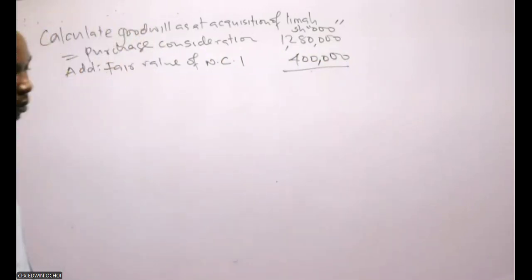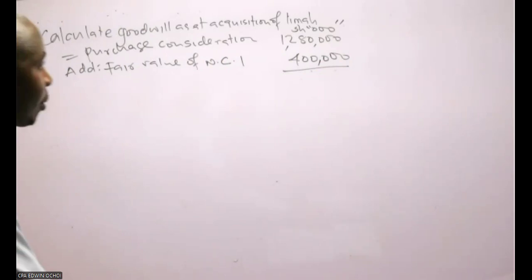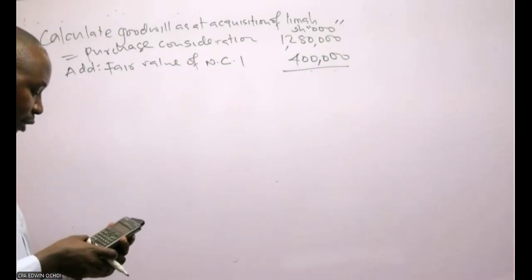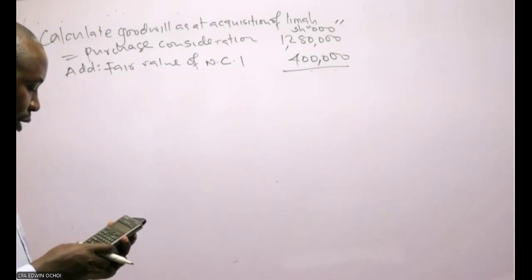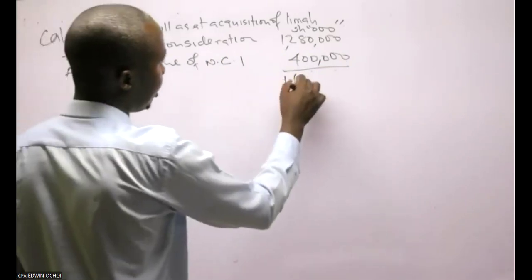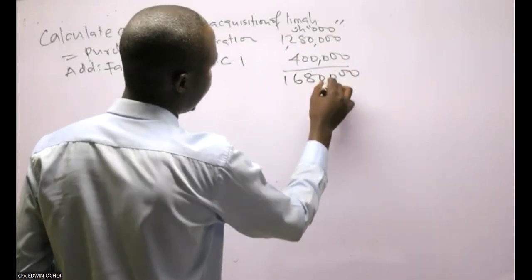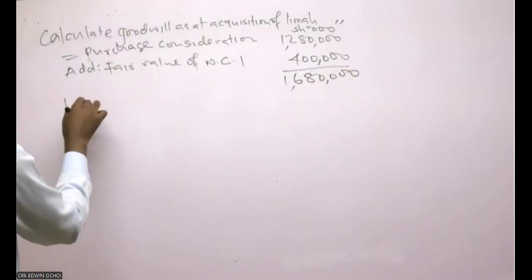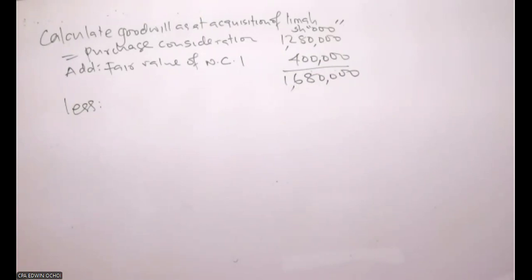So if you add the two, 1,280 plus 400, that is 1,680,000.